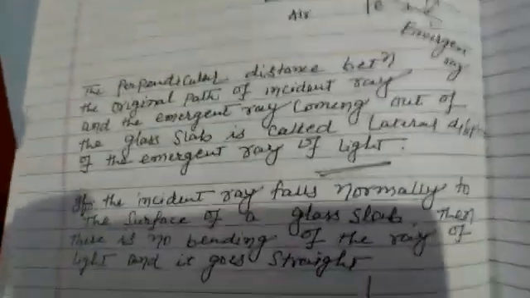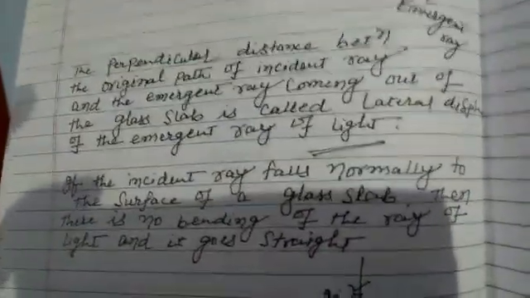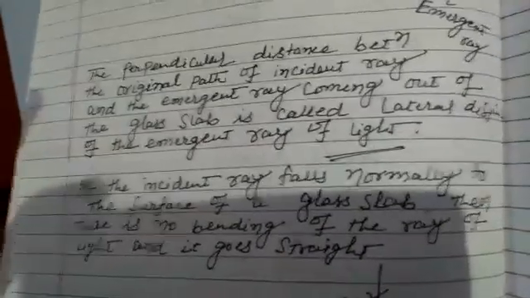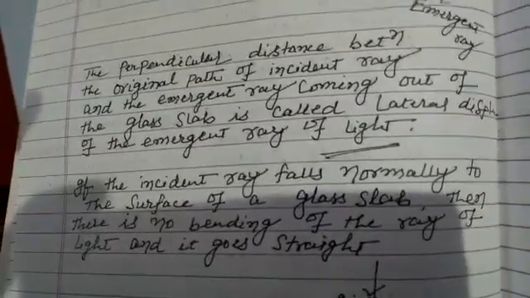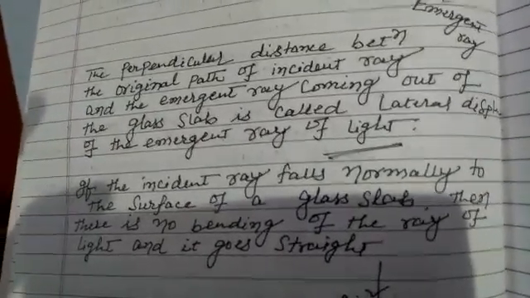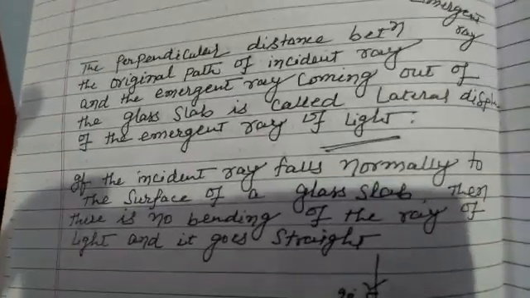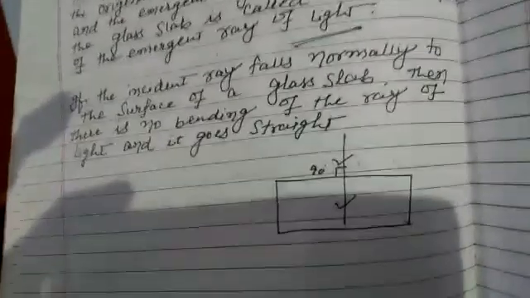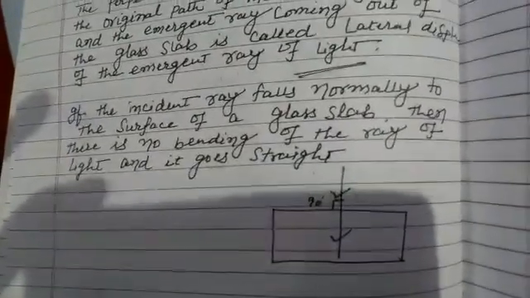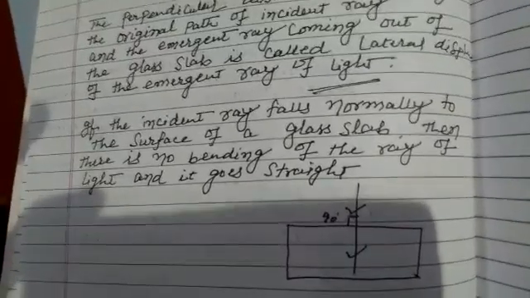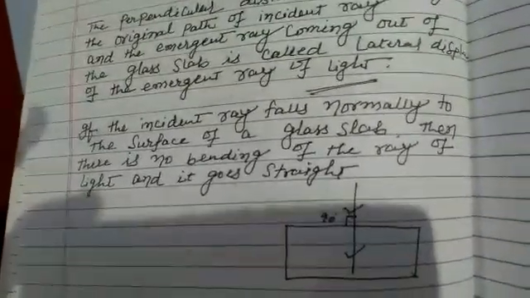If the incident ray falls normally on the surface of the glass slab, then there is no bending of the ray of light and it goes in a straight line. Look at this figure. The incident ray is dropped on the normal, at 90 degrees to the glass slab. It does not bend. It passes in a straight line.